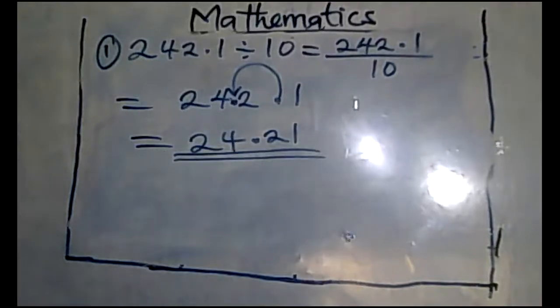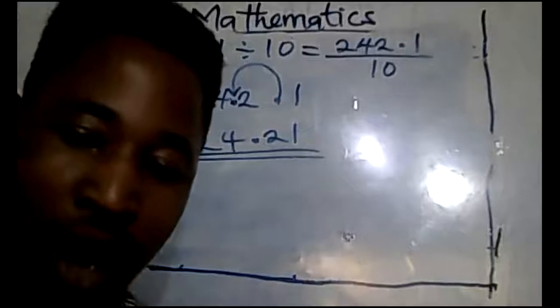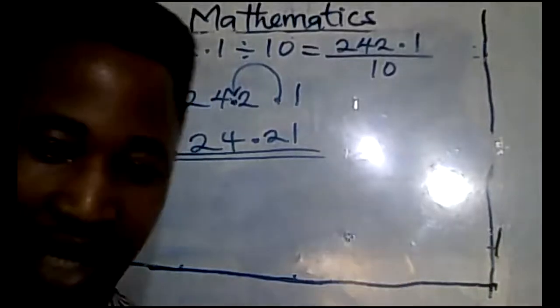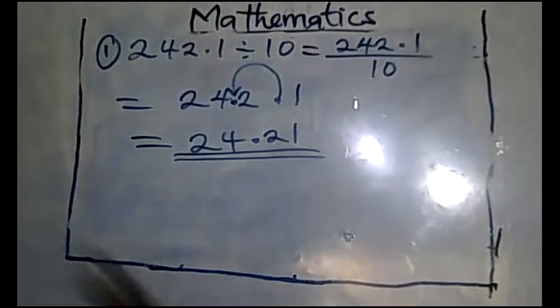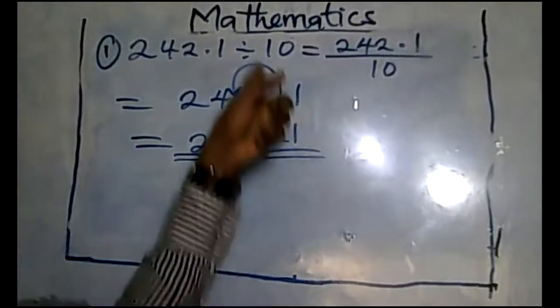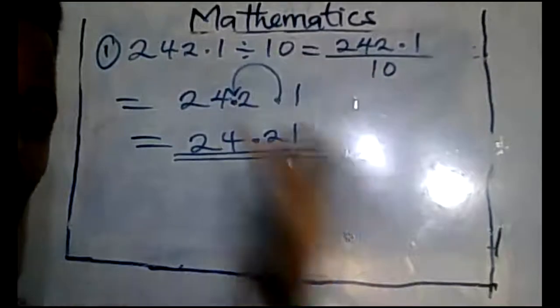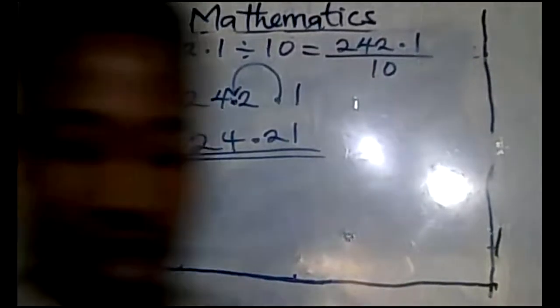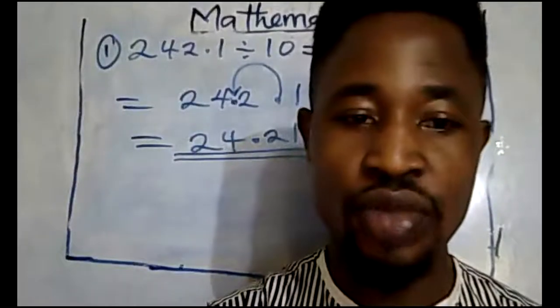Your answer will now be 24.21. That is the easiest way to divide a decimal by multiples of 10. So just shift the decimal point inwardly 1 time because this one has 1 zero. All right, let's take another example before we move on.